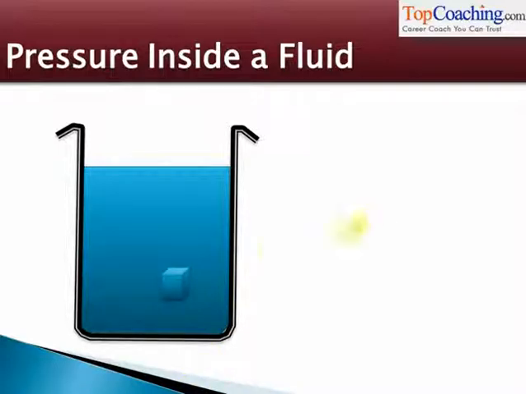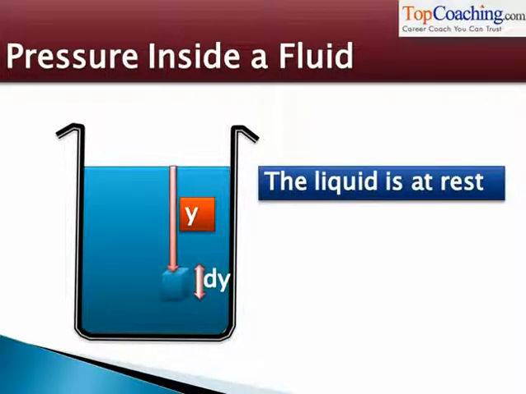Now let us try to calculate the net fluid pressure in the vertical direction about this block. This elemental block is a distance y below the surface. Its width is dy. The liquid is at rest. What will be the pressure at this distance y from the surface of the liquid? That is what we want to calculate.